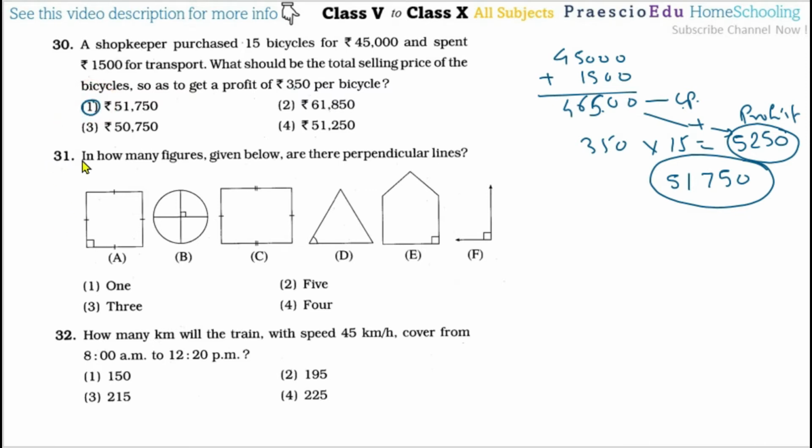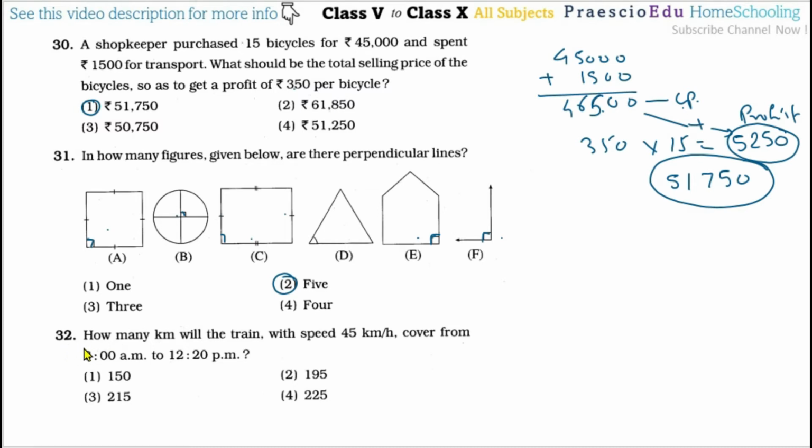Now, question number 31. In how many figures given below are there perpendicular lines? So this is a perpendicular line, this one also, even this one also, because the opposite sides are equal, meaning this is a rectangle. And here it shows something like a perpendicular, 90 degrees, so this is also perpendicular. Now this triangle doesn't have a perpendicular, here perpendicular and here perpendicular. So 1, 2, 3, 4 and 5. So 5 lines are shown as perpendicular, so option number 2 is the correct one.